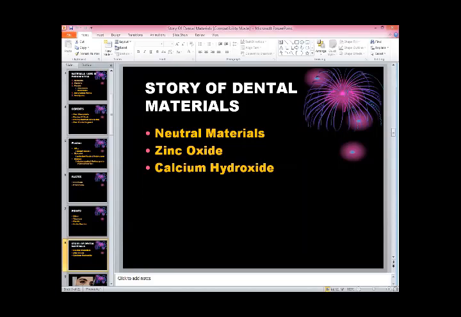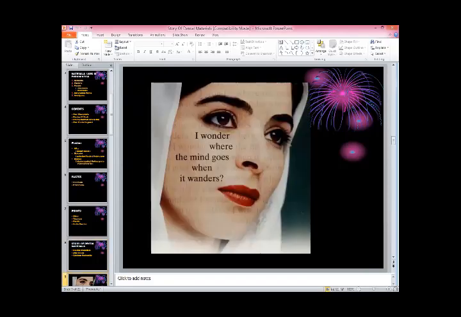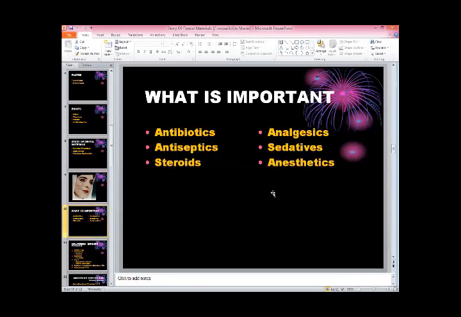And I talked about this, that there are only two materials in dentistry. One is a neutral material, zinc oxide, and the other one is calcium hydroxide. In that, we need to add some other materials to make them convenient to use in dentistry. So in that we have already discussed what are the antibiotics and what are the antiseptics.